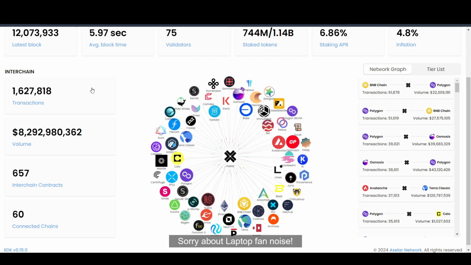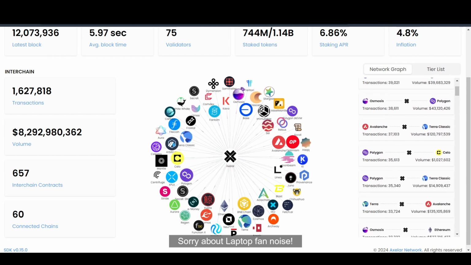This is the Axelarscan. As you can see, these are the various blockchains that they are connecting. We have Base, Phantom, and over 50 blockchains, and as you can see, all of them are connected through Axelar, which is pretty big.